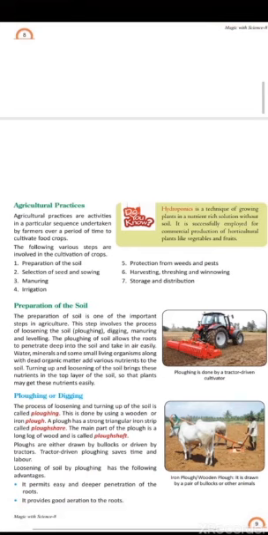Students, we know that the plowing of the soil allows the roots to penetrate deep into the soil and take in air easily. Water, minerals, and some small living organisms along with dead organic matter add various nutrients to the soil. Turning up and loosening of the soil brings these nutrients to the top layer of the soil so the plants may get these nutrients easily.